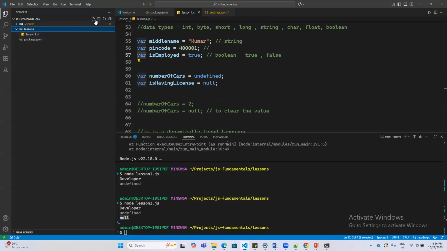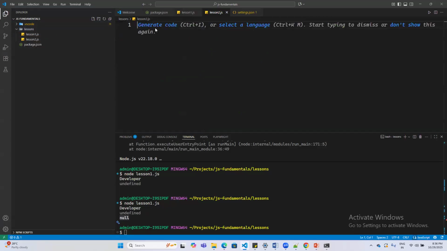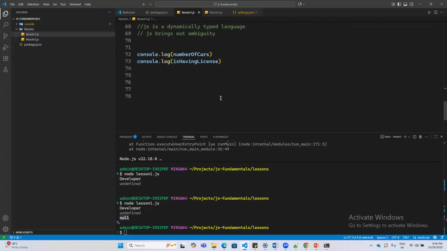Okay, so let me just create one more file over here. Sir, is it necessary to use these keywords for a variable? Yes. JavaScript only understands a variable once it has some keyword in front of it.